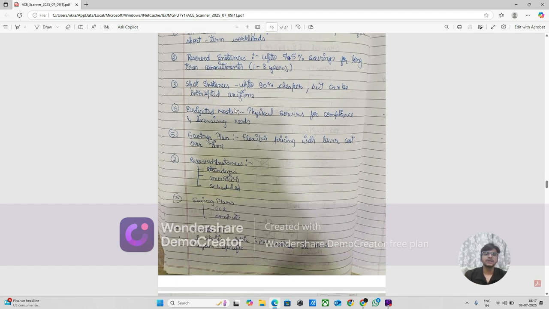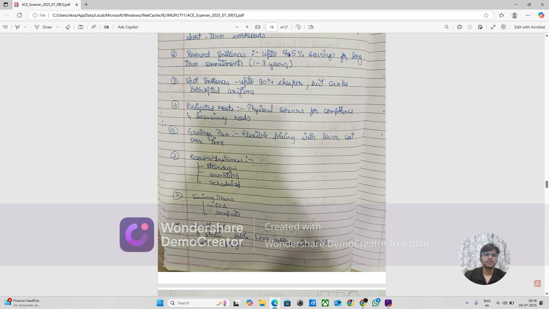Okay. Dedicated host: a physical server for compliance and license needs. With a dedicated host, you are taking that whole server.